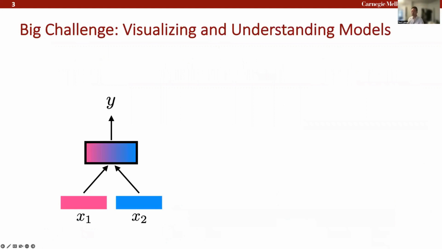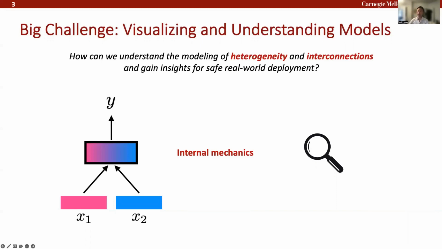Despite all these advances in multimodal models, many of these are still black box models and we don't really understand how they work, which makes them really hard to deploy in real-world scenarios, especially those of high risk. In these settings, we want to know why the model fails, when it fails, and how we can use humans to improve these models. The core research question we want to pose, therefore, is how can we understand the heterogeneity and interconnections that these models actually capture?